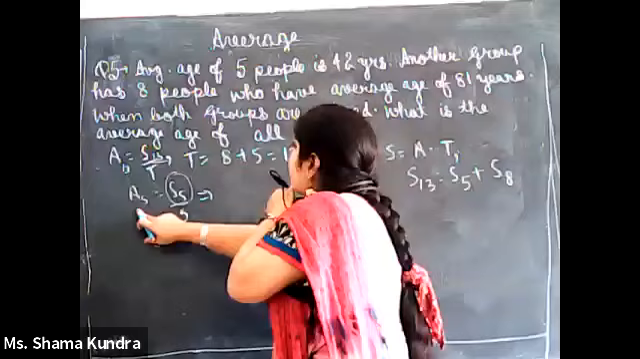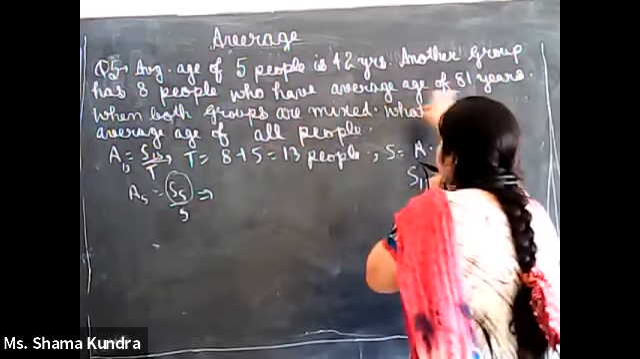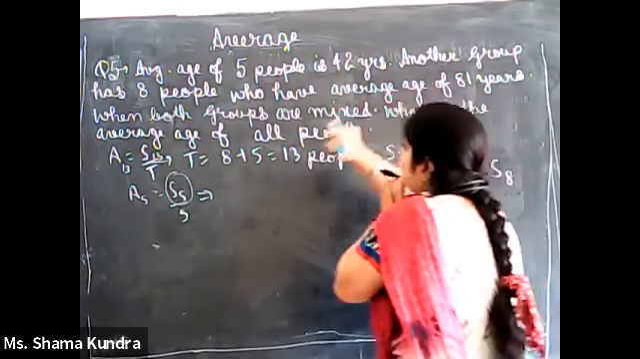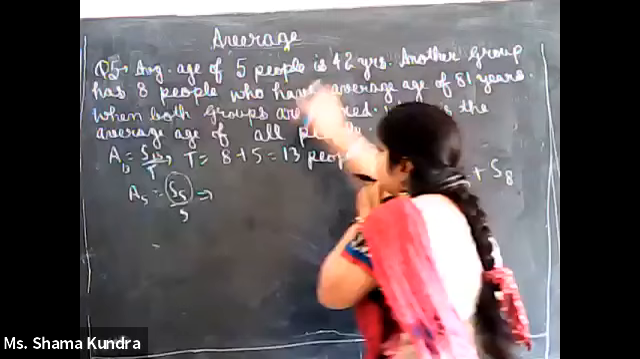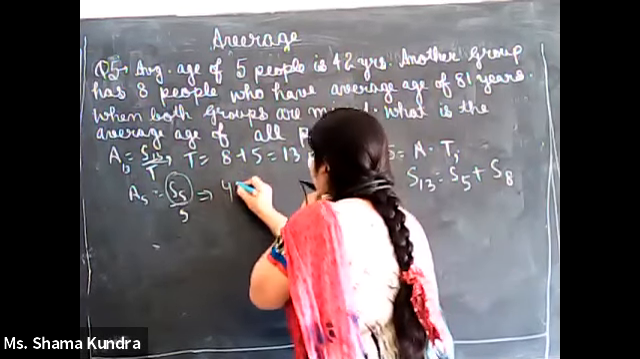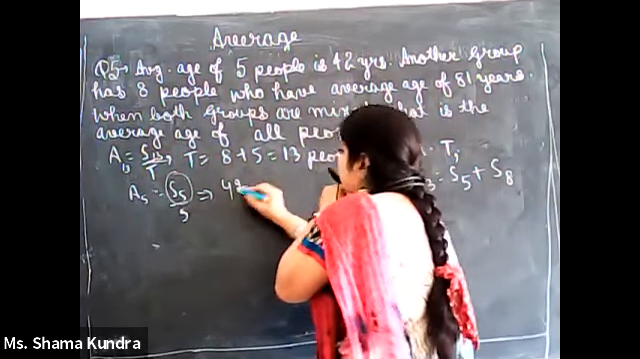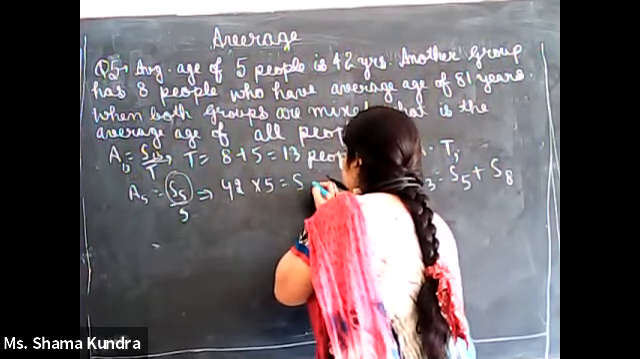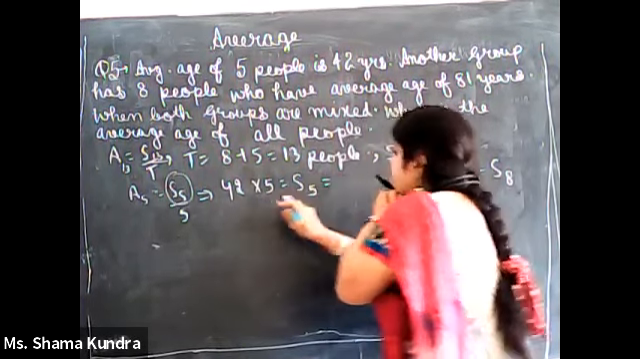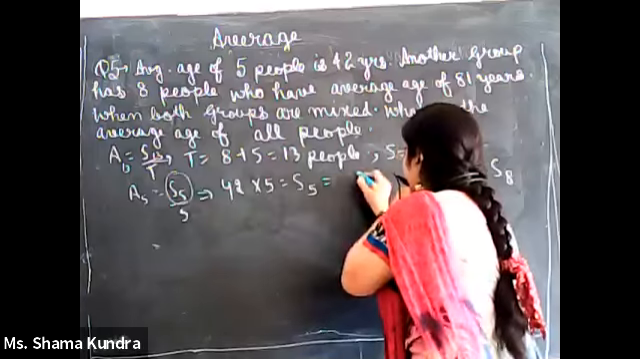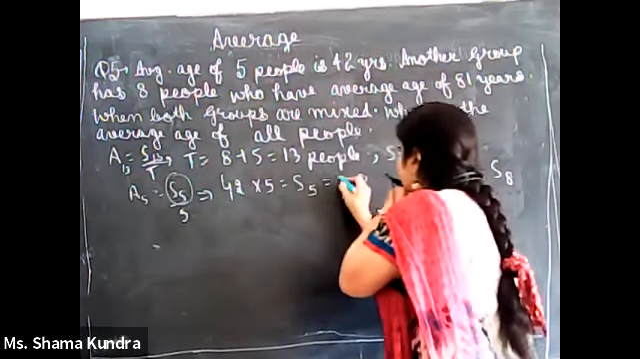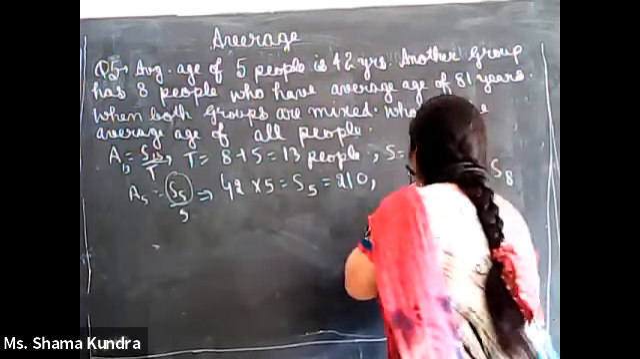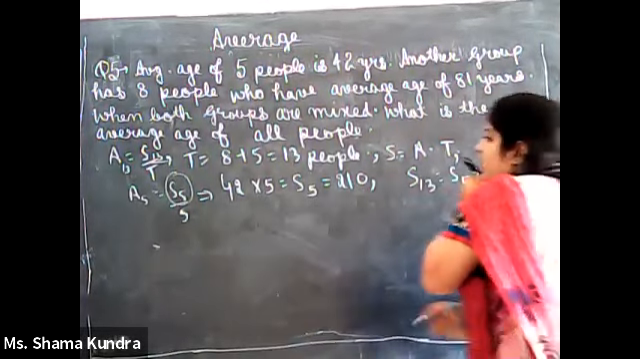Now the average of 5 people is given to us as 42 years. So 42 into 5: 5 times 2 is 10, and so on. So 210. So S5 is 210.